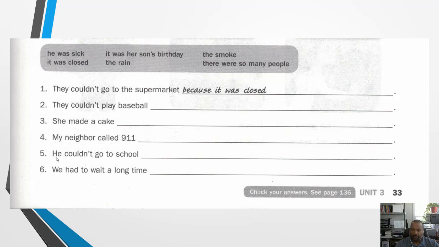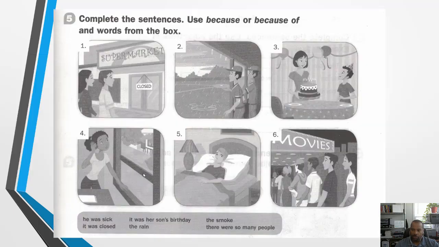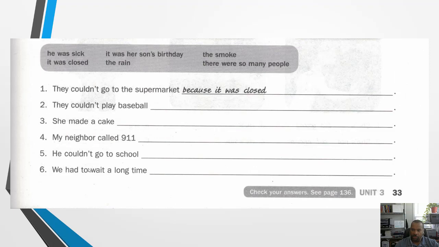Number 5, he couldn't go to school. Looks like he's in bed. I chose because he was sick. He couldn't go to school because he was sick. And then number 6, we had to wait a long time.